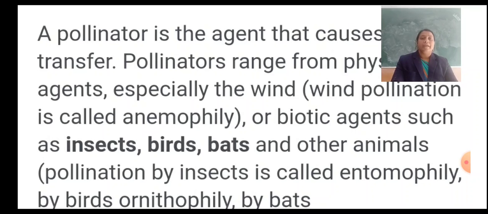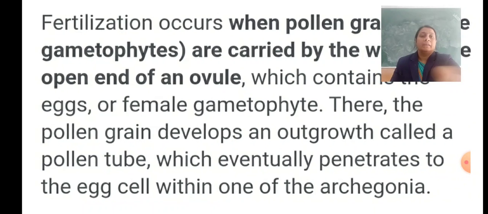Pollination by insects is called entomophily. So pollination can occur by wind, water, insects, birds, bats. All are responsible for the transfer of pollen grains, and are called pollinators.